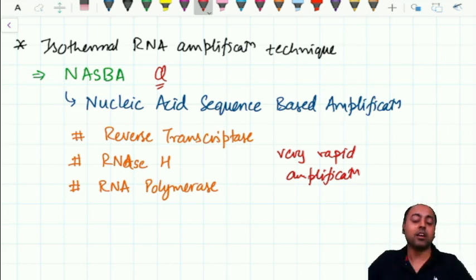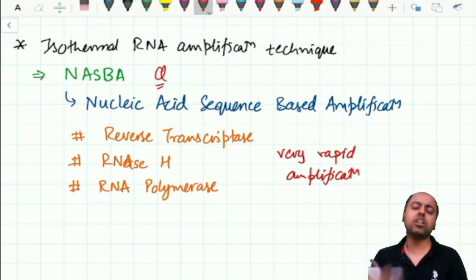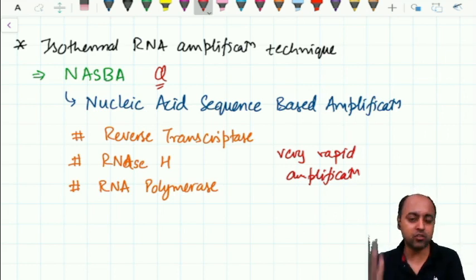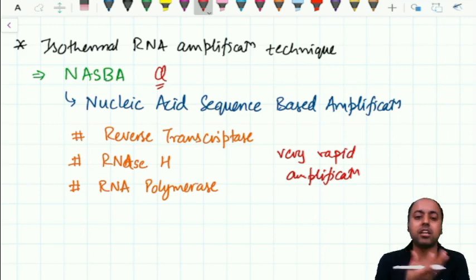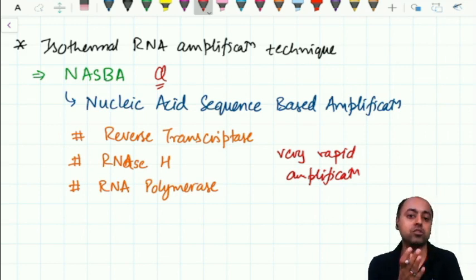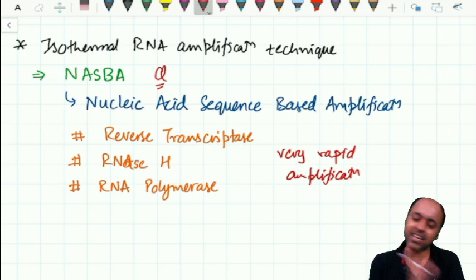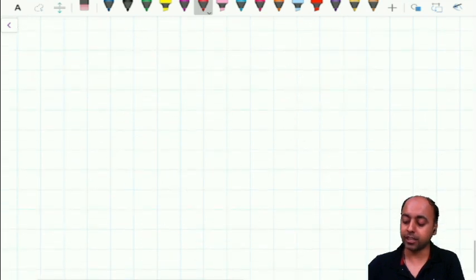You get a very large amount of RNA even after maybe 5 or 6 cycles. Millions of copies of RNA can be generated by the NASFA technique. So this is about the PCR, the RT-PCR that I wanted to tell you. Why? Because in this COVID scenario, very likely that you're going to get 2 or 3 questions from the PCR technique.